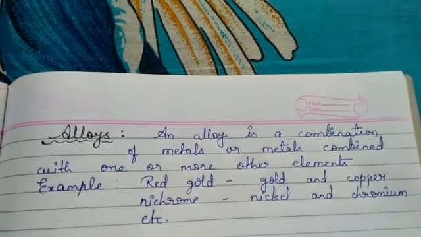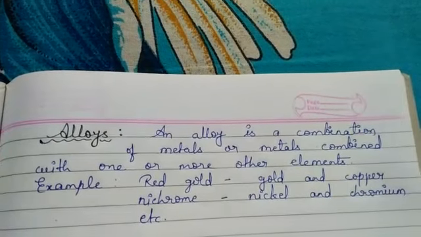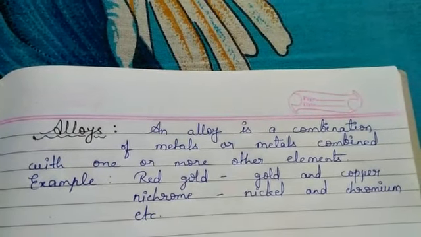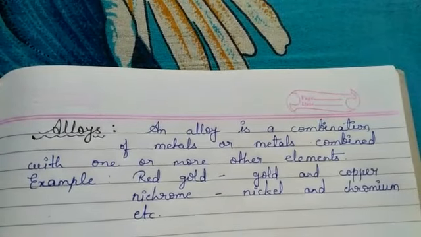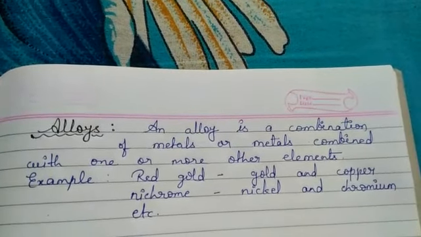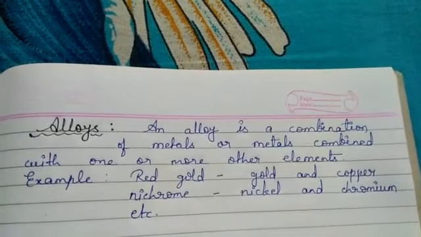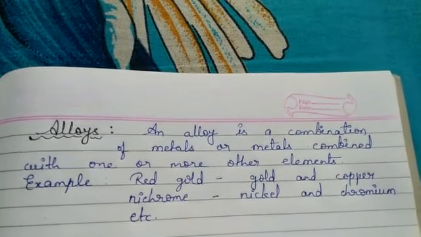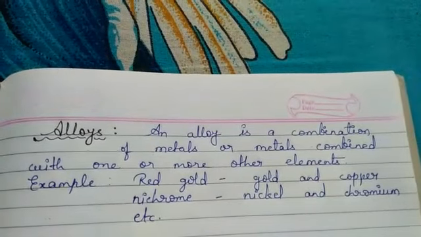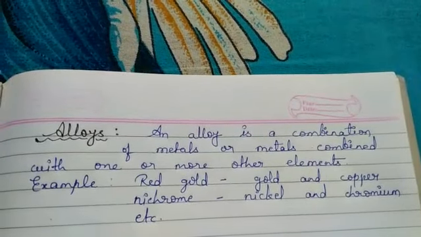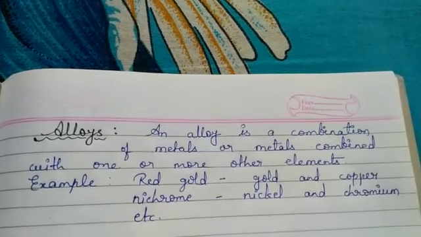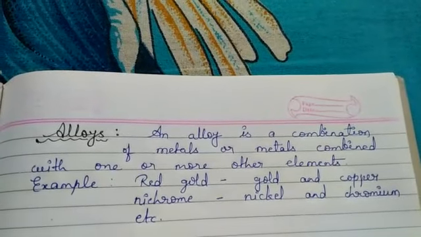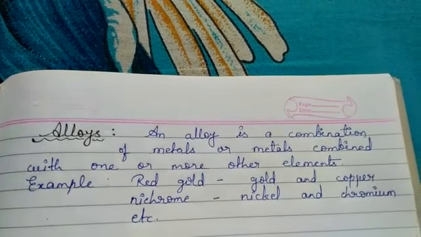Now let's see examples of alloys. First one is red gold. It is the combination of gold and copper. The second one is nichrome. It is the combination of nickel and chromium. In today's topic, nichrome is a very important alloy for us. Many electrical devices are there in which nichrome is used.